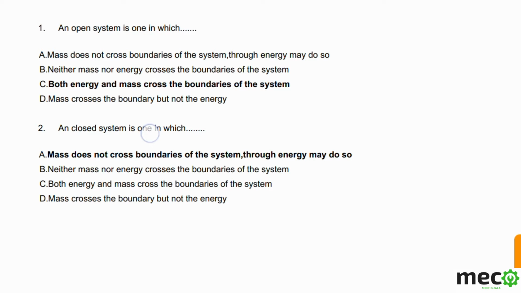And the next question they are asking, a closed system is one in which. As we know, in a closed system only energy can be transferred, mass does not. So the right option is the first one, A part. So that is the way of making questions.